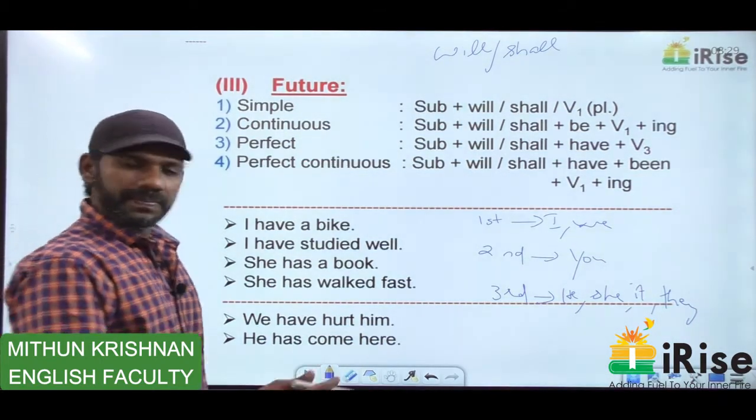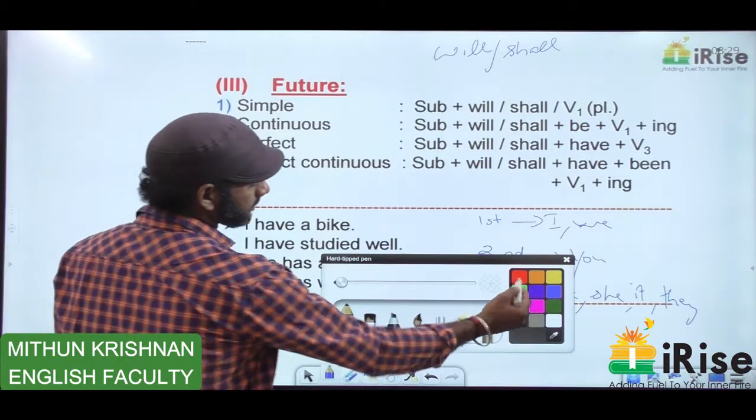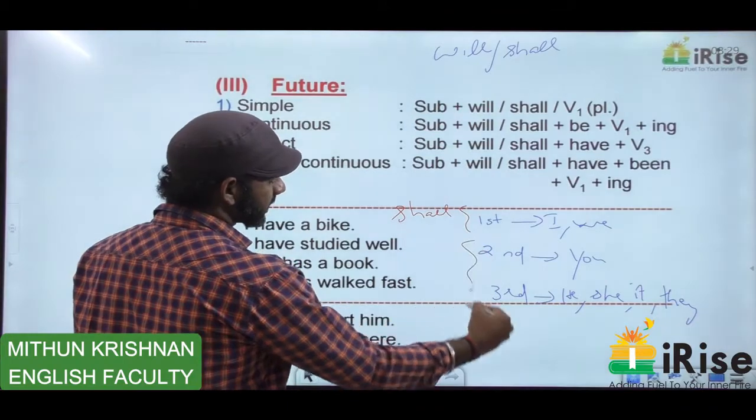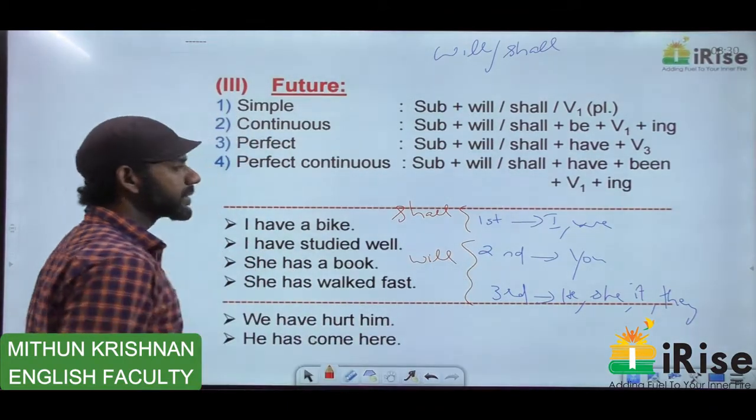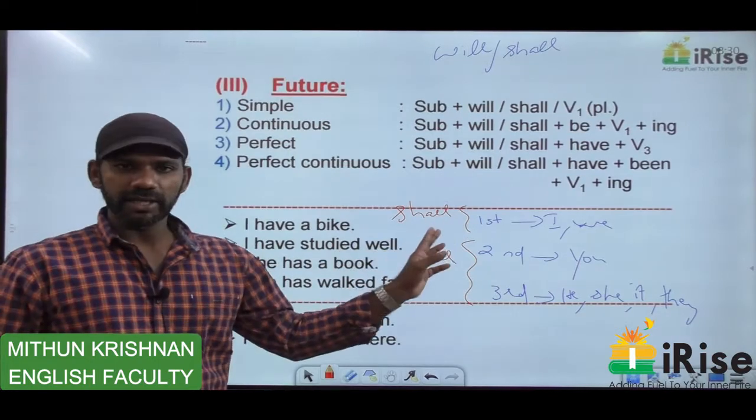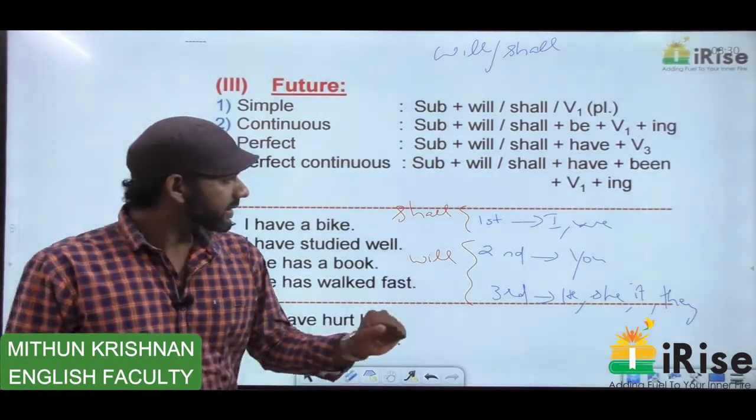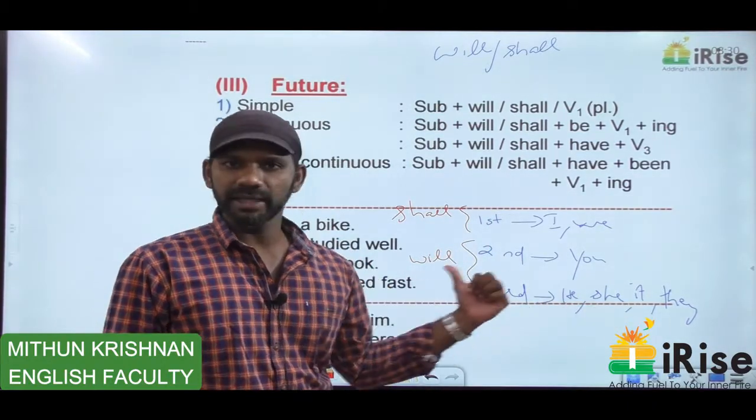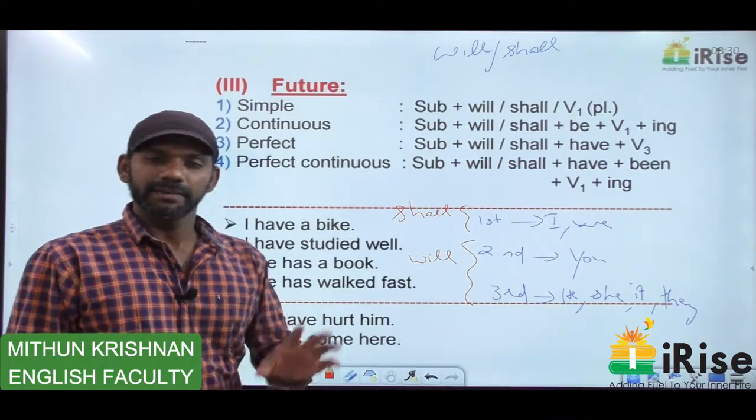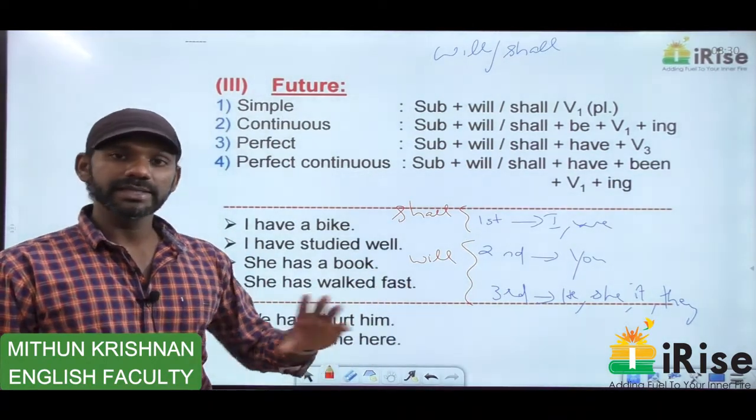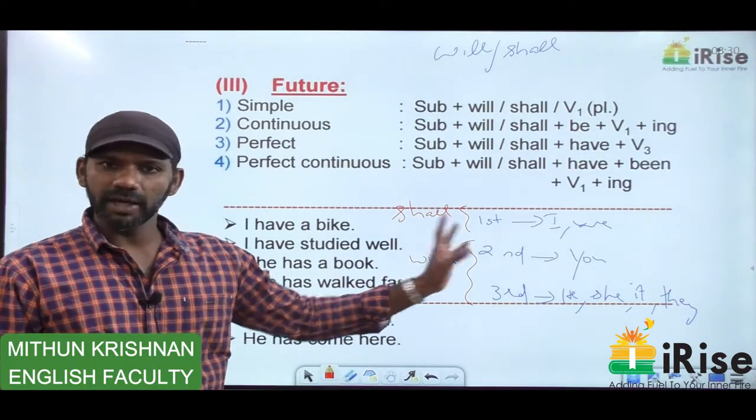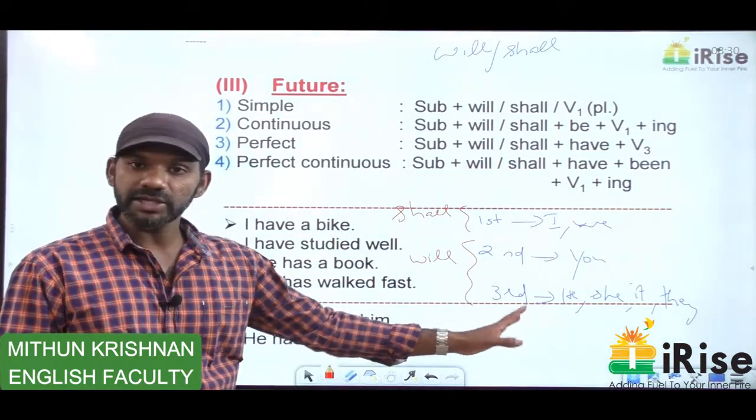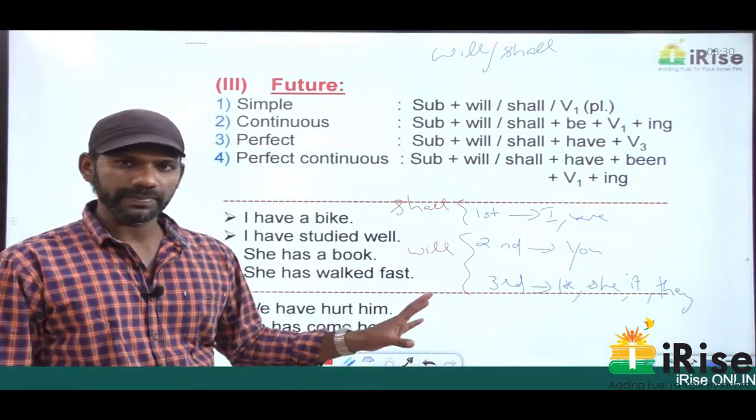Now the rule is this: with first person use shall, with second person and third person use will. That means I shall, we shall, you will, he will, she will, they will. But you should not agree with me, because even though this is the rule, it is not followed. We say I shall or I will, we shall, we will, you shall, you will, he shall, he will. So even though this is the rule, it is not followed. But this is the rule.